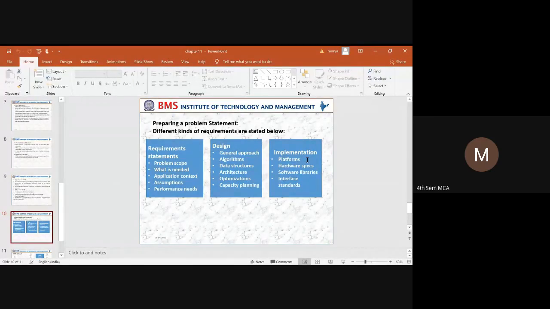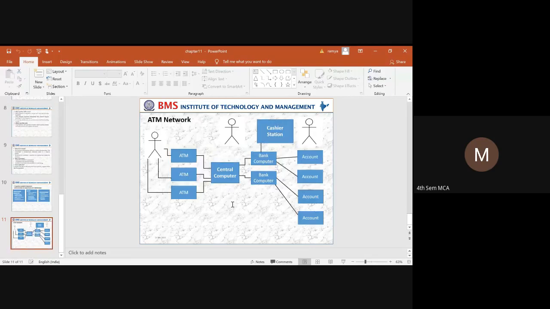Next is implementation. When it comes to implementation, you are trying to identify on which platform the system is going to be solved. Next thing is hardware specification. That is, what are the hardware requirements that are needed? Next thing is software libraries and the interface standards. So if you are doing any GUI, any interface systems, how you are going to solve. So these are the things that we need to concentrate on.